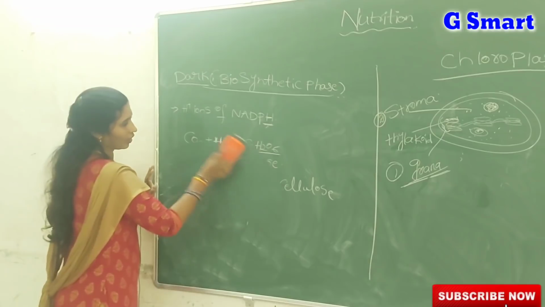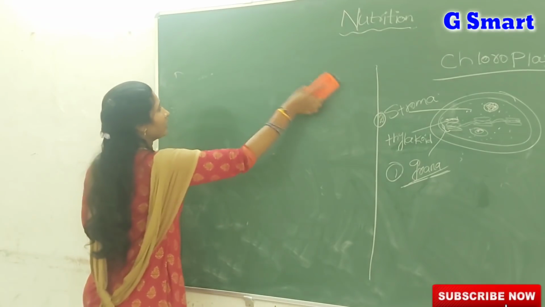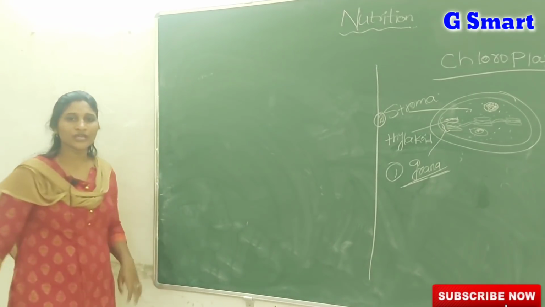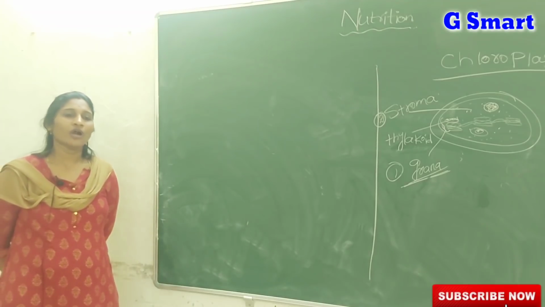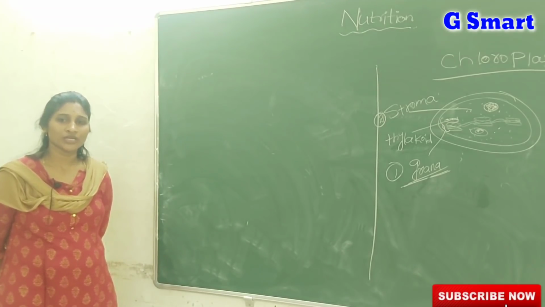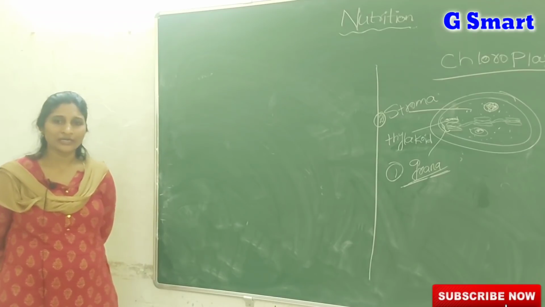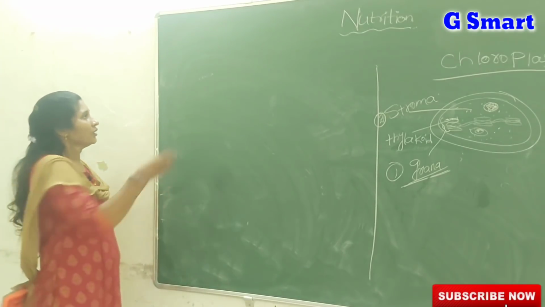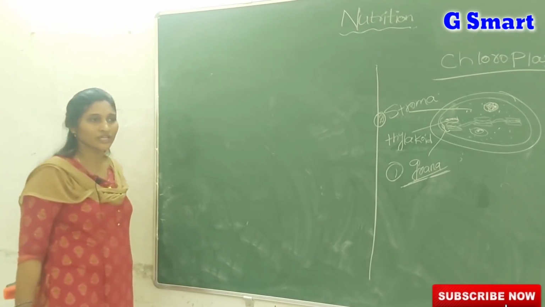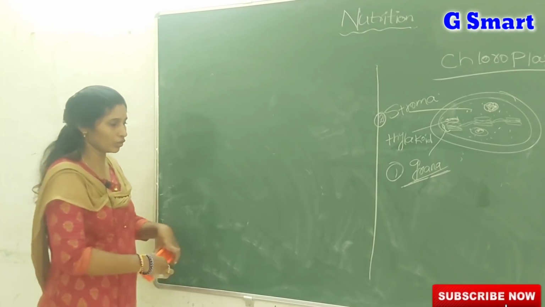So the end products of light reactions are ATP, NADPH, oxygen. And the end product of dark reaction is glucose. Even water is an end product of light reaction only. Dark reactions take place in the stroma of the chloroplast.